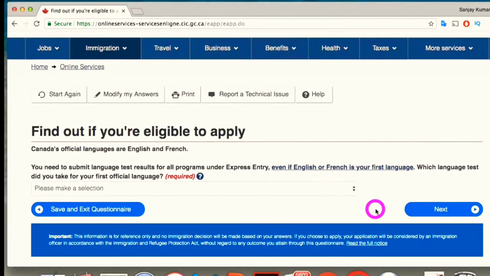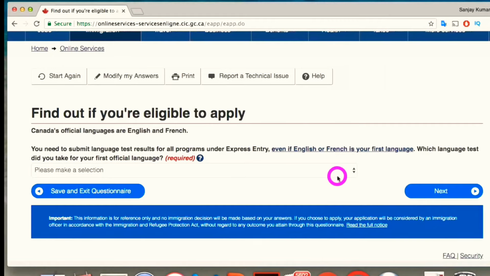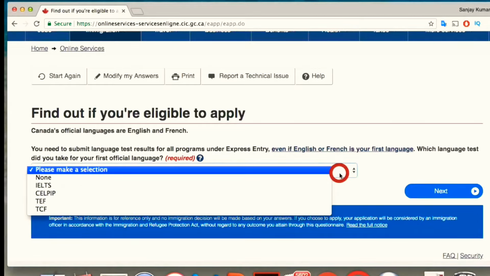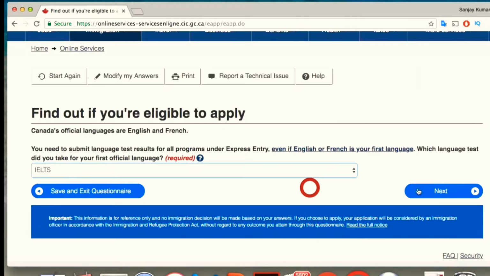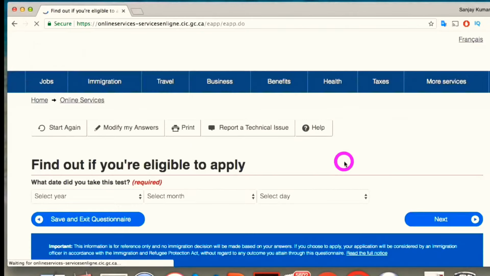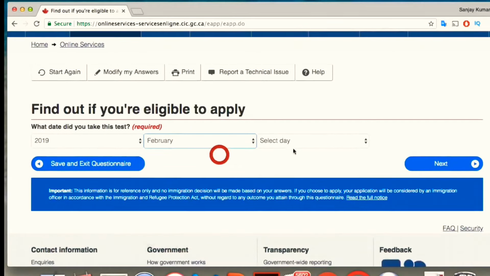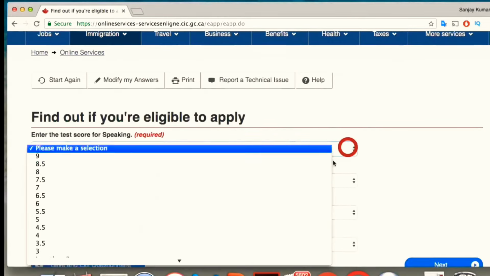The next question is about your language test results. In order to become eligible for Canada immigration, you must write one of these language proficiency tests, because almost every Canada immigration program has this as a requirement. You need to enter the score and the date on which you took your test for listening, writing, speaking, and reading.